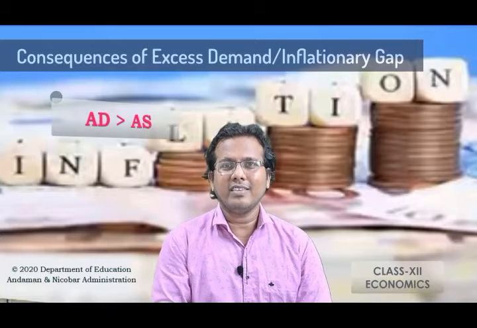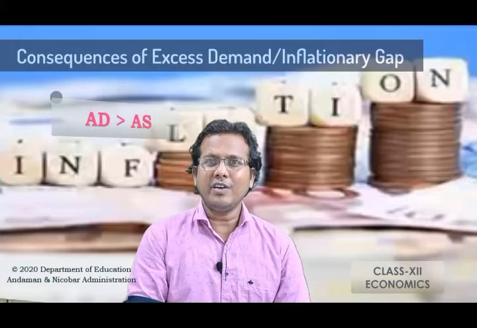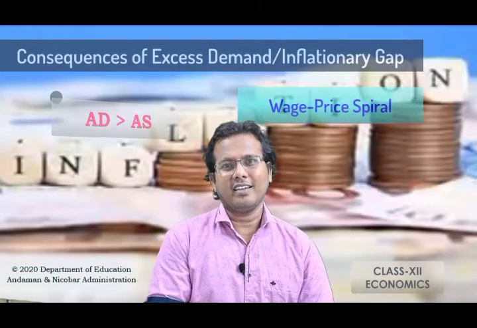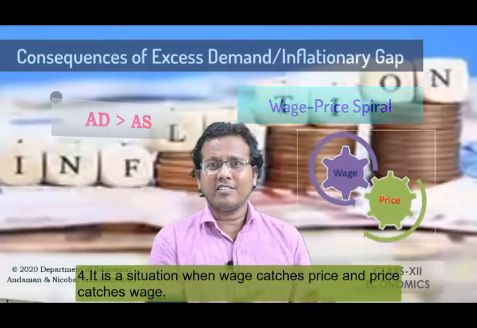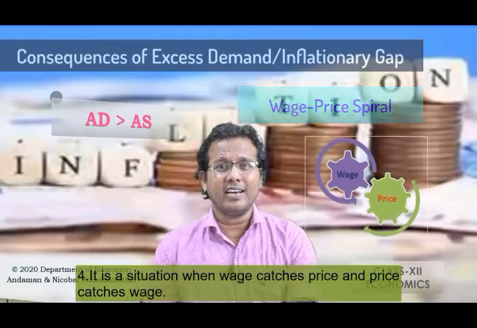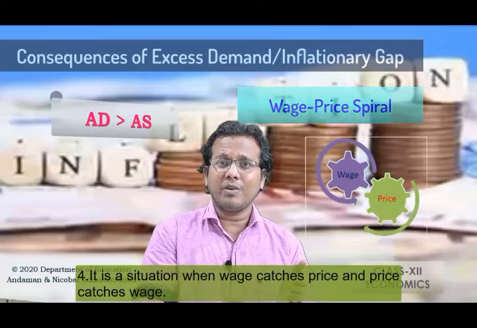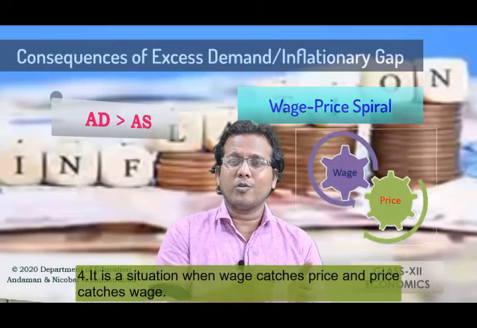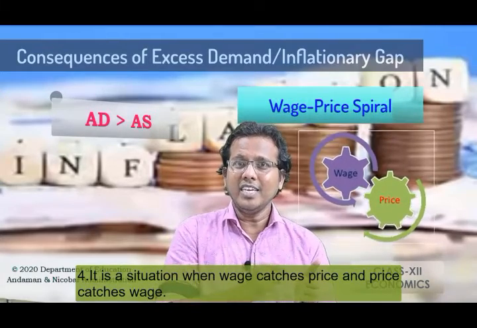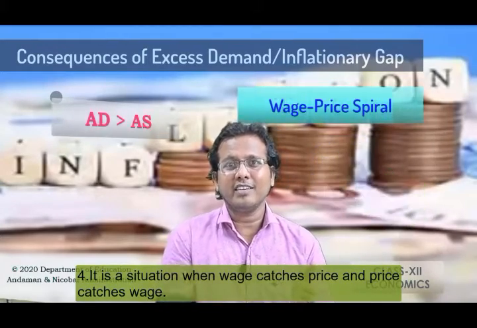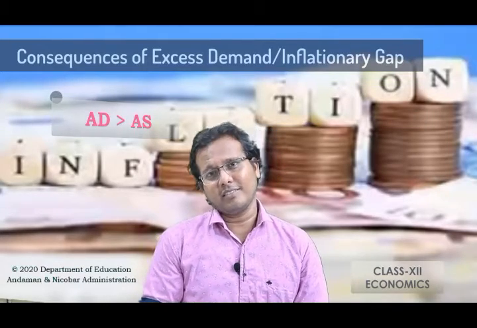Now, at last, we see that due to the situation of excess demand, a wage price spiral cycle is created in the economy, where the wages catch the prices and the prices then catch the wages. So this spiral activity between the wages and the prices becomes a continuous process. When these two try to catch each other, again it increases the price. These are the consequences which are created by the excess demand.